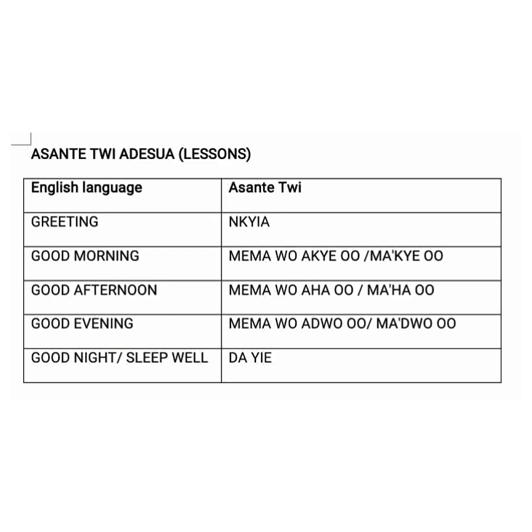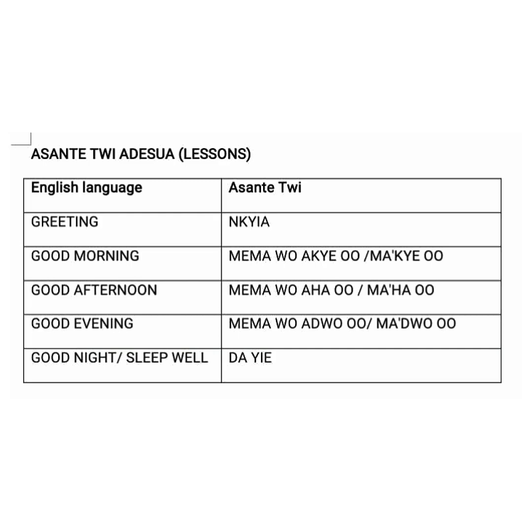All right. So when we say good evening in English, the Twi version is memawo ajuo. That is majuo in the shortest form.